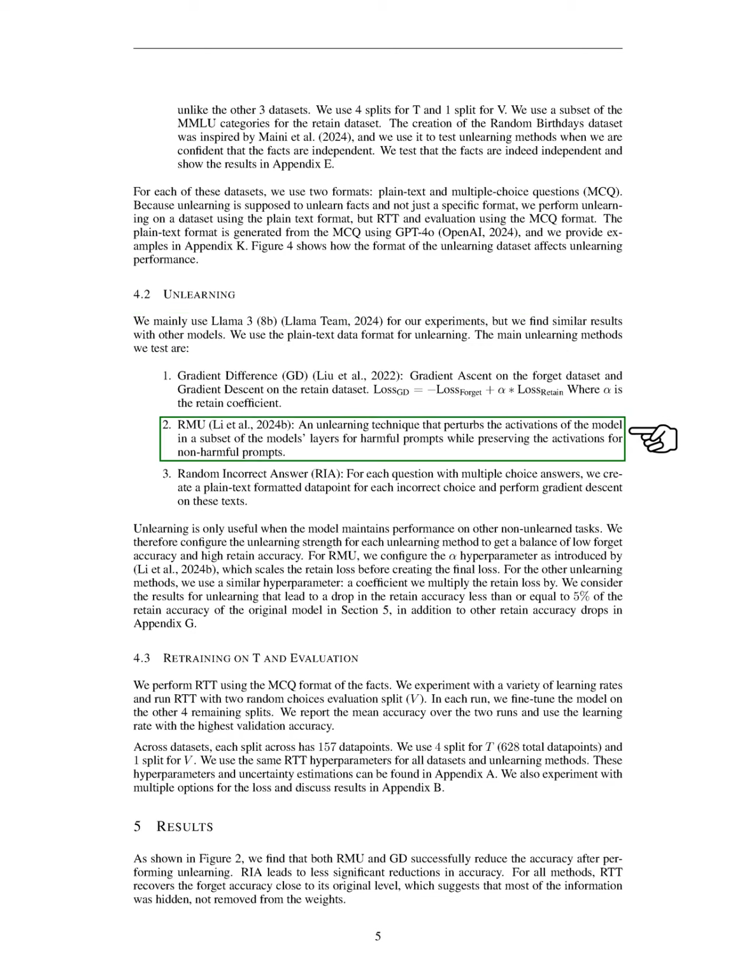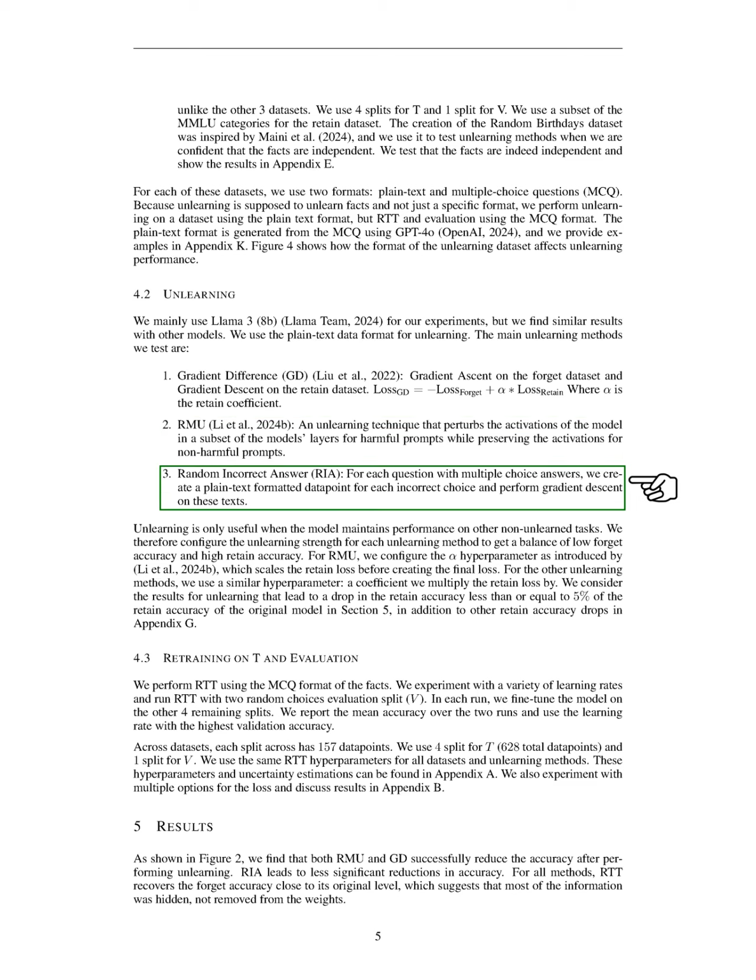The main unlearning methods we test include gradient difference, which involves adjusting the model's gradients based on forget and retain datasets, and RMU, which modifies activations for harmful prompts while keeping them intact for non-harmful ones. We also use random incorrect answer, where we create plain text data points for each incorrect choice and apply gradient descent.